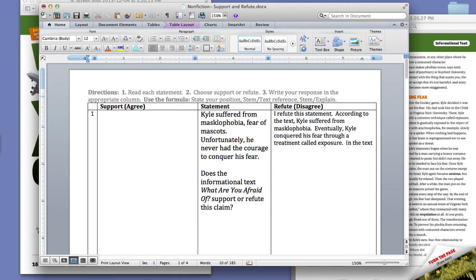In the text, it says, not long after the hockey game, Kyle decided to conquer his fear. And this is page 2 of the article.